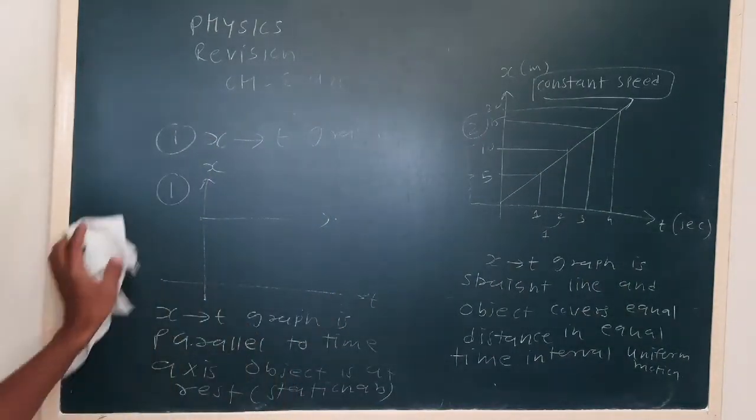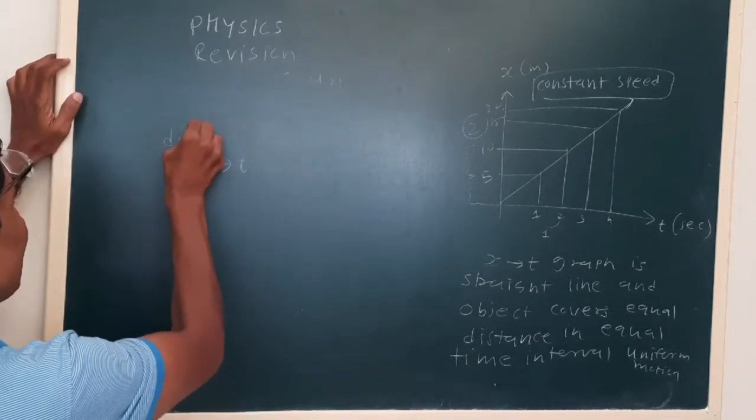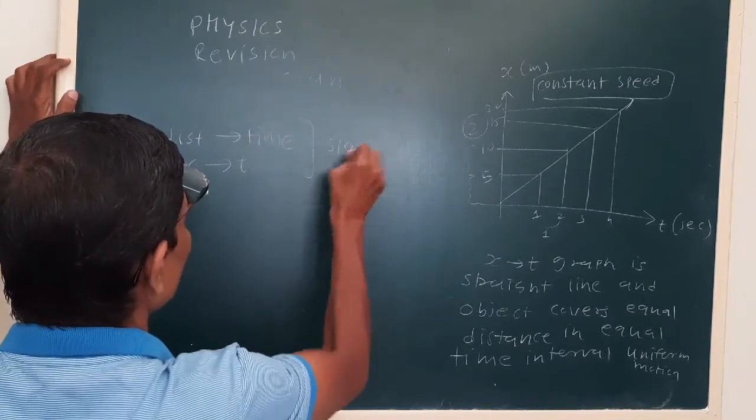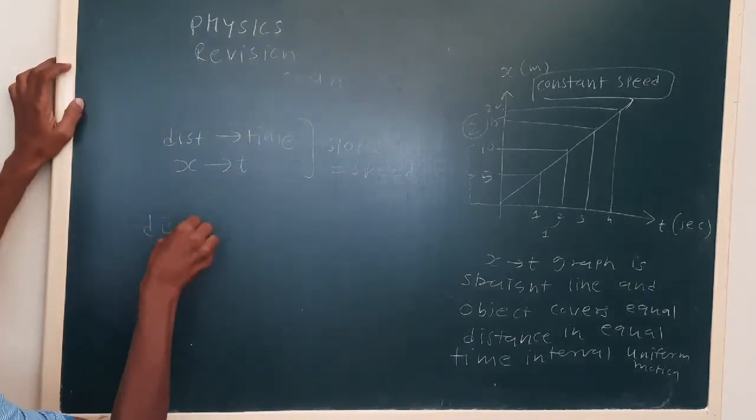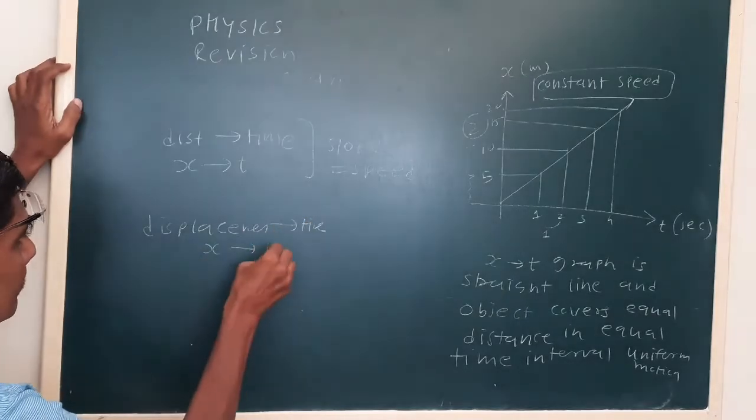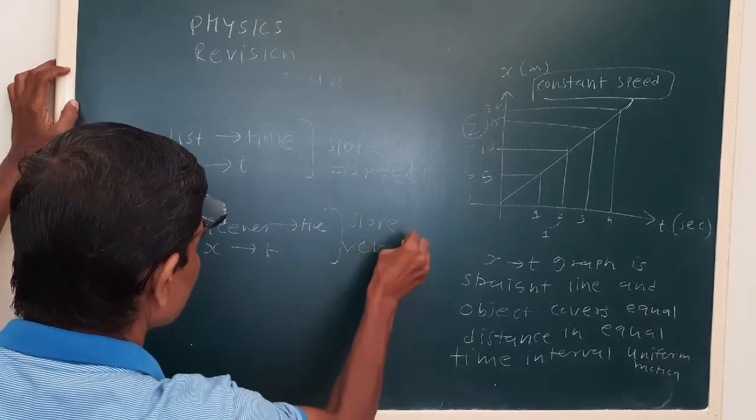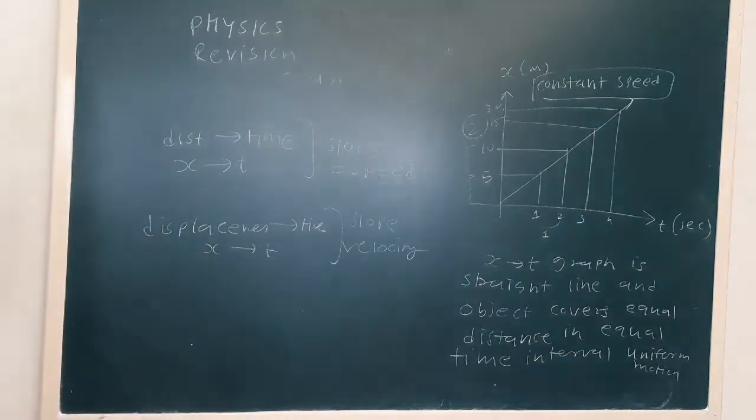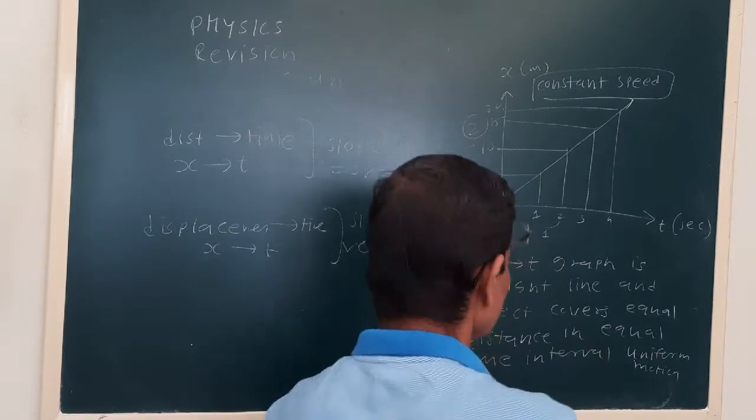Now see, if the x versus t graph is a distance versus time graph, then the slope will give us the value of the speed. And if the x versus t graph is a displacement versus time graph, then the slope will give us the velocity. So this is about the x versus t graph. This represents uniform motion.